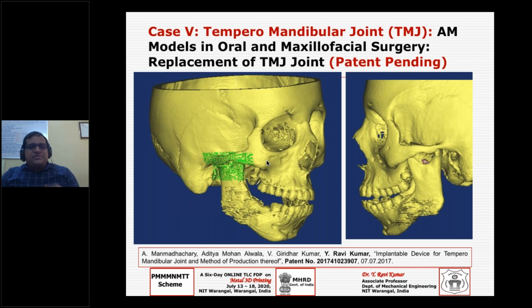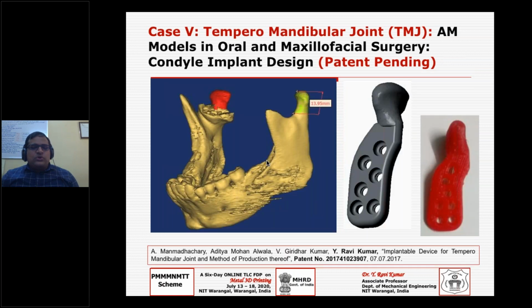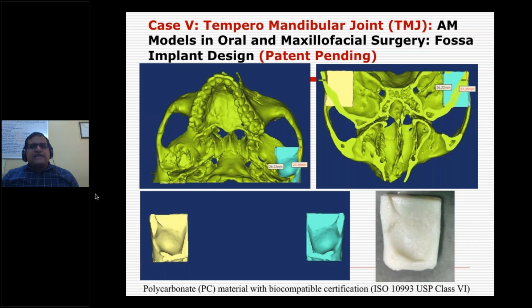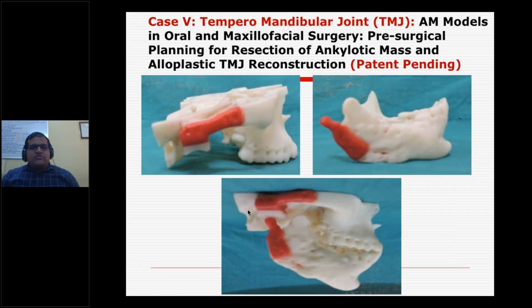Painful in the sense, maybe, yeah. So as I already mentioned, we can copy the things from that side to this side. The challenge here is that there is a joint between the lower jaw and upper jaw, and there must be a disc between, this is called a fossa component. And if you go with metal to metal contact, then there will be friction and things like that. So what we have done is, right now all are polymer parts, but finally you want to print it, this geometric portion, that is the upper jaw, in titanium.